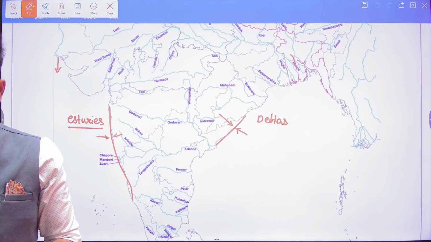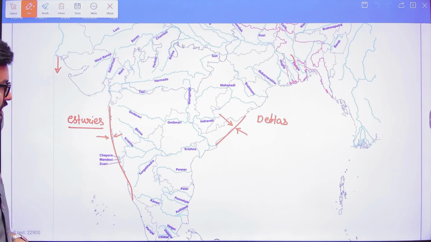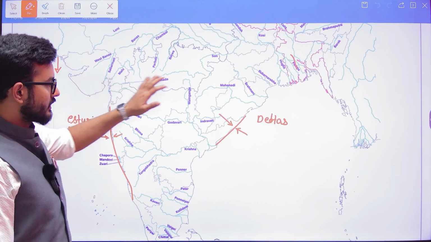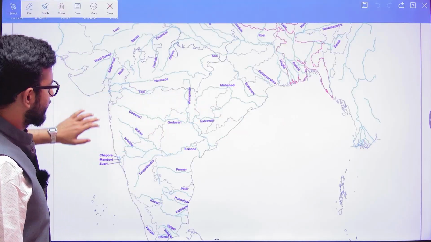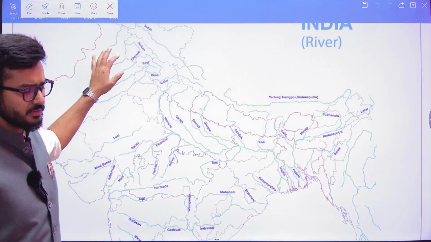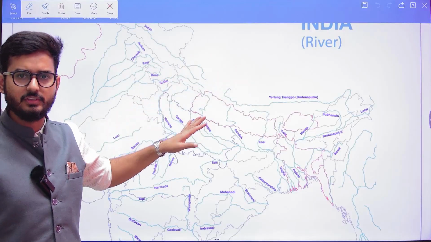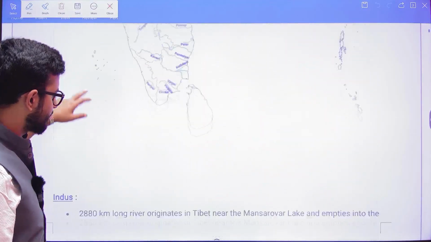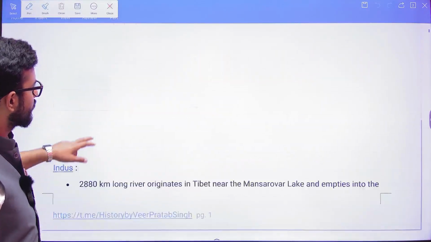All right. So this is how the rivers are going to be depositing their material here. Now, initially we'll talk about the northern rivers, and later on we'll switch to the other rivers. So, the first one is the Indus River.